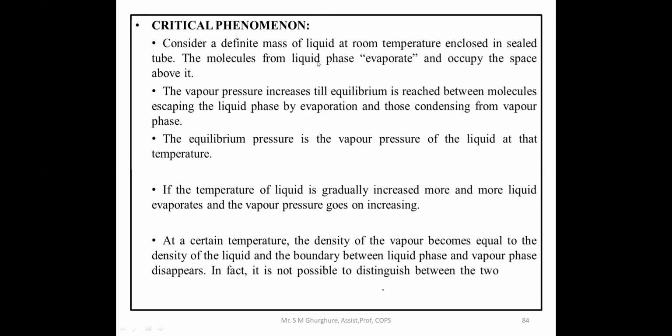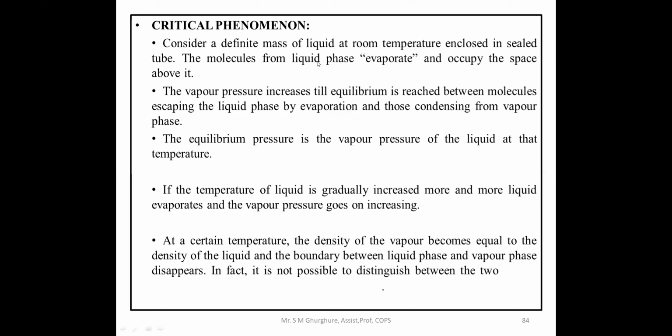The temperature which is required for liquefaction of a gas, at critical pressure, is called the critical temperature, known as TC. Critical volume means the volume of one mole of a liquefied gas, and that volume is called the critical volume.